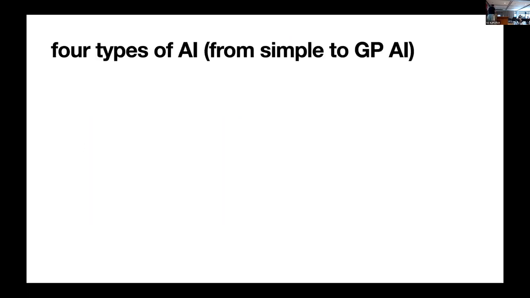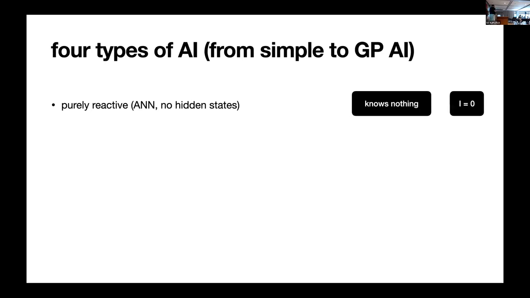Anyway, let's revisit this idea for a second and talk through the 4 types of intelligence. The first type of intelligence is a purely reactive machine that just responds to stimuli. An artificial neural network that has no hidden states is pretty much an example of that. It performs perfectly fine, but it remembers nothing. That's what I mean.